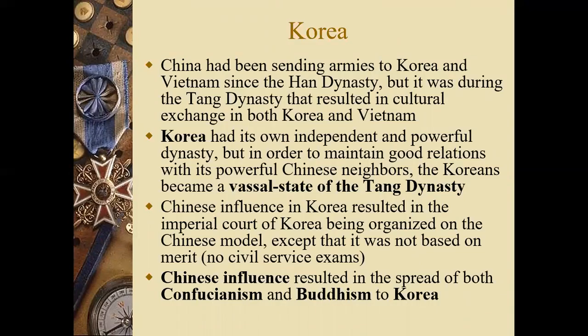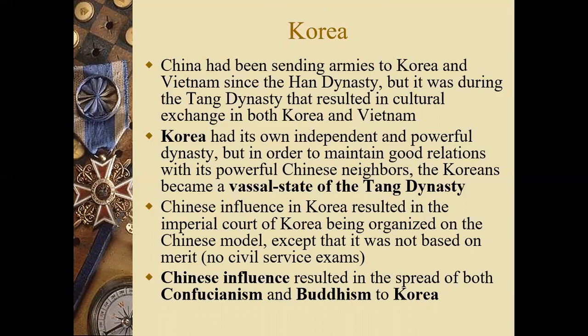What was Korea like during the time of the Middle Ages? Well, Korea was very much influenced by China. China, again, was the main diffuser of culture in this part of the world of East Asia. So Korea copied from China the ideas of Buddhism that entered in starting around the 5th century, as well as Confucianism, which also made its way from China to Korea. Now, the Koreans copied everything in terms of Confucianism except for the civil service test.